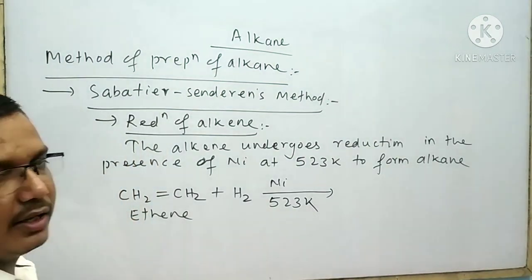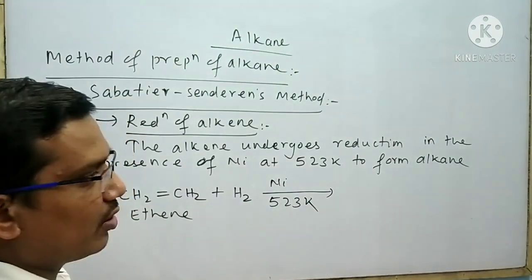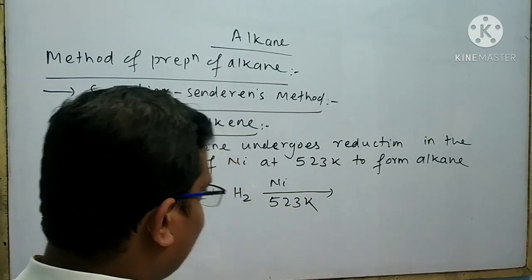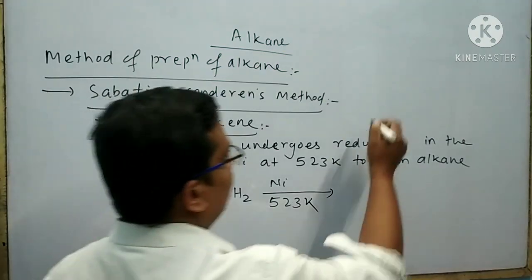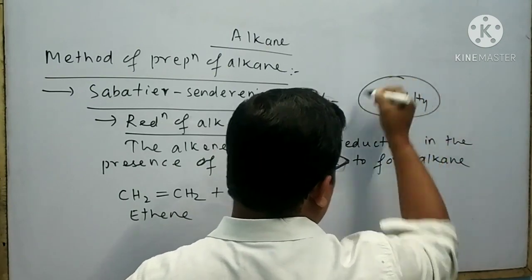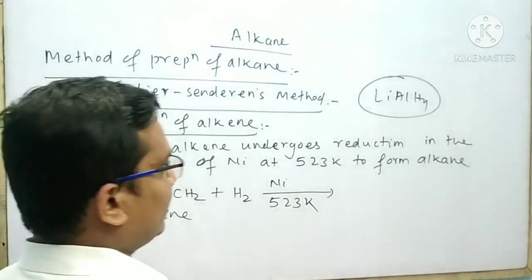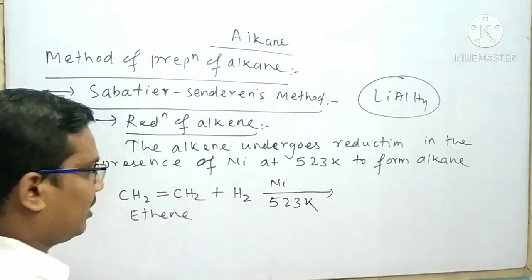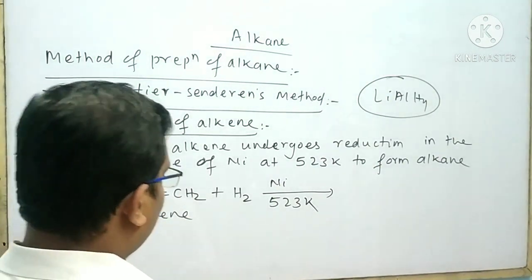There are many types of reducing agent. Generally we consider two types of reducing agent. Some reducing agents have hydrogen atoms, some do not have hydrogen atoms. Lithium aluminium hydride has hydrogen atoms, and this also acts as a reducing agent. If I give lithium aluminium hydride to ethene, then it is not necessary to write the hydrogen molecule.